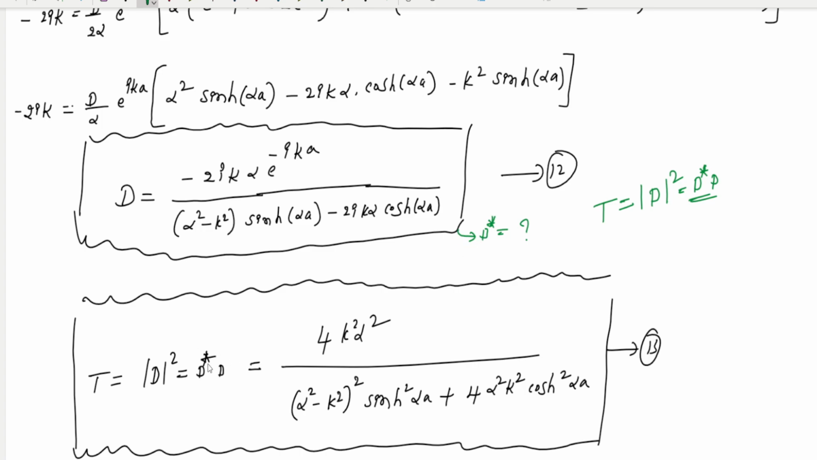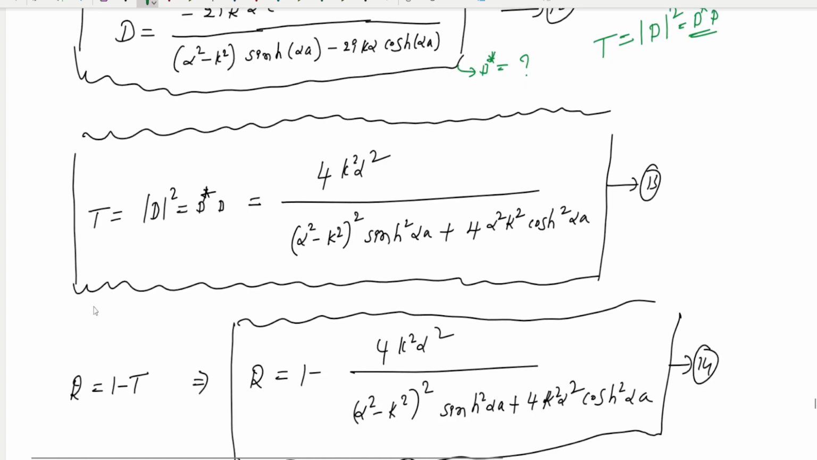Then multiply the D complex value and the D value. This is the D value. Apply the complex conjugate: for example, where i is there, we get minus i. Like that you can apply it, and you get the D complex value in equation form. Then multiply these two equations, and you get 4 k square alpha square divided by alpha square minus k square.